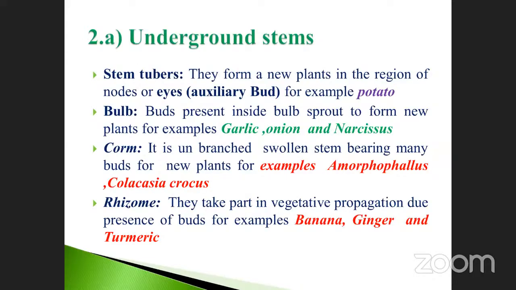See the underground stem. The first one was root, which we already studied. Underground stem means below the soil. Here we have the stem tubers. Tubers means potato, which you know. Potato is also one of the carbohydrate-containing food materials, and it is also one of the vegetative propagated foods.